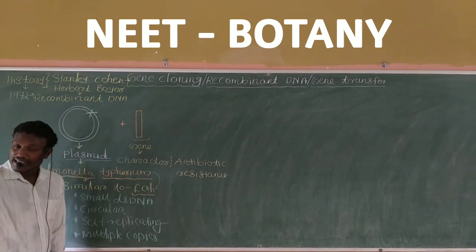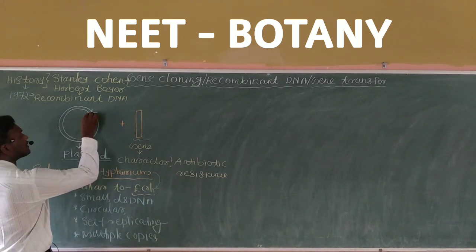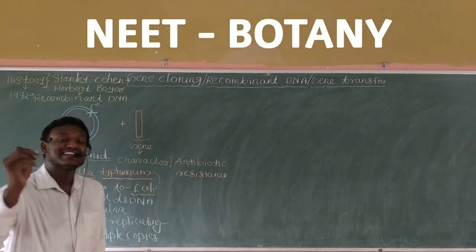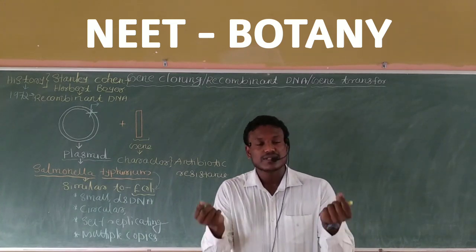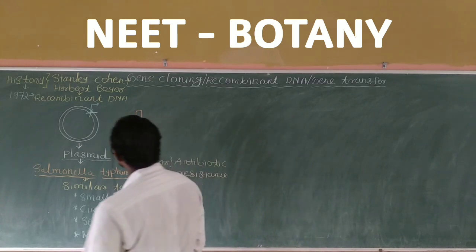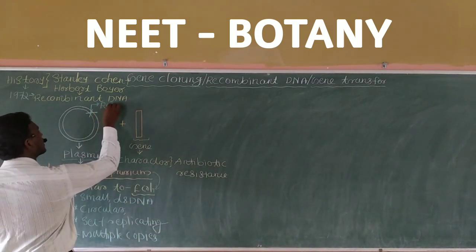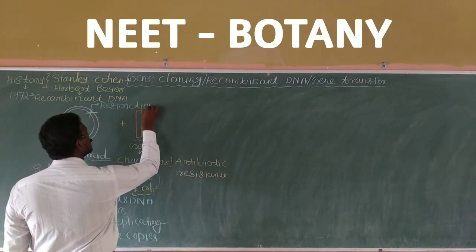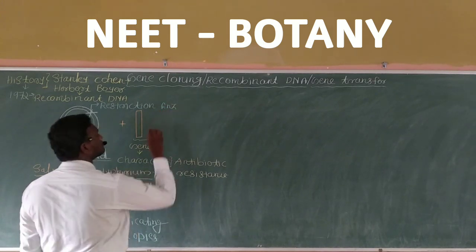I am going to make this cut in the plasmid using an enzyme. We already studied the enzyme used to cut DNA. Anybody can say the name of that enzyme? It is called restriction enzymes.